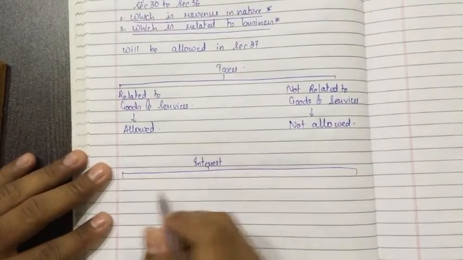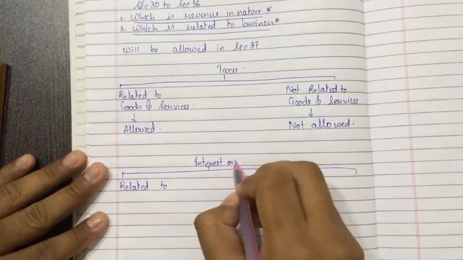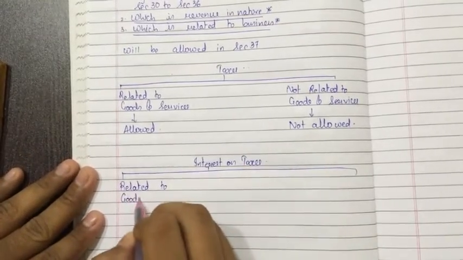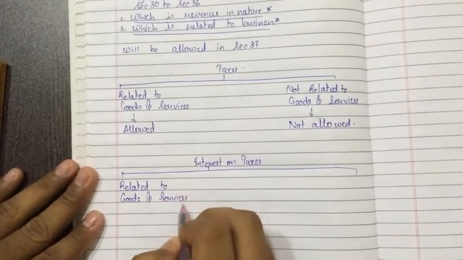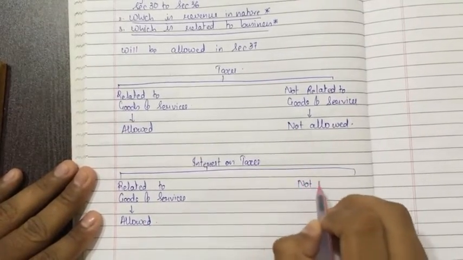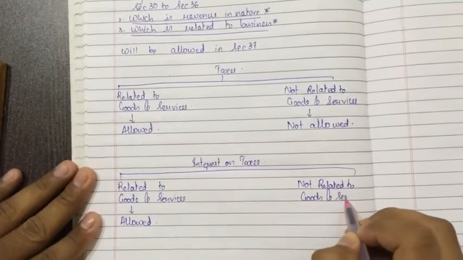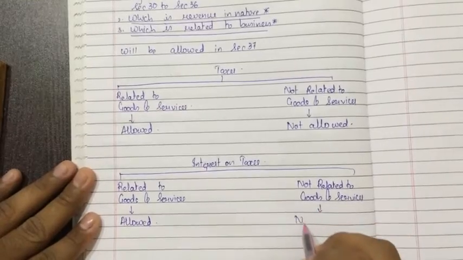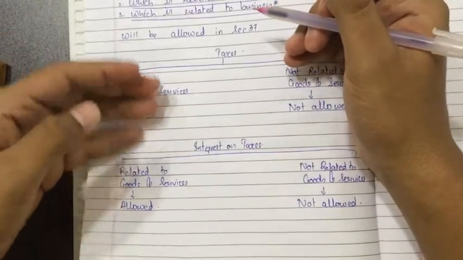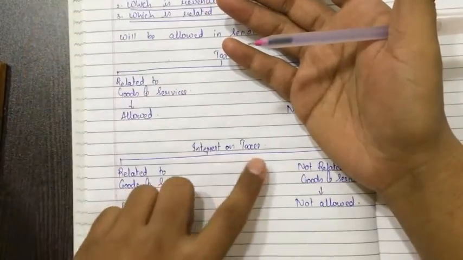Interest on taxes related to goods and services is allowed as expenses. Not related to goods and services are not allowed. So are you understanding? Interest on taxes means, for example, VAT. You have not paid VAT on time and you have to pay a penalty on such VAT. That is interest on taxes.